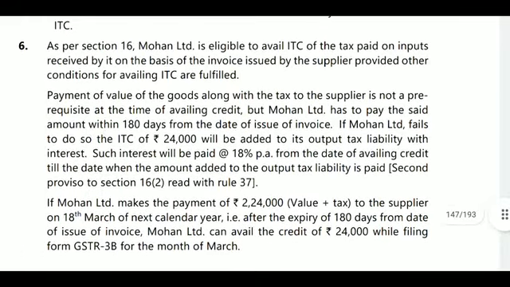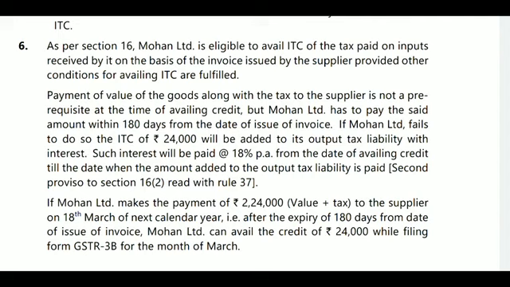So as per Section 16, Mohan Limited is eligible to ITC of the tax paid on input received by it on the basis of the invoice issued by the supplier, provided other conditions for availing ITC are satisfied. What are the other conditions to be satisfied? The invoice must contain the GST number and the tax amount. Those are the other conditions.